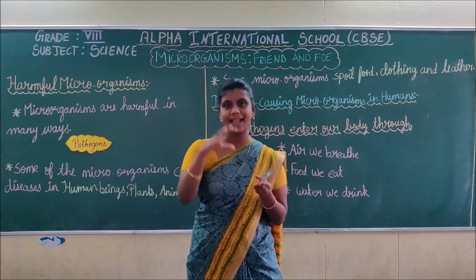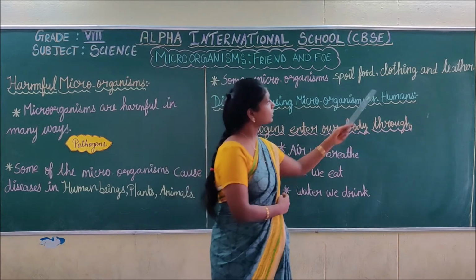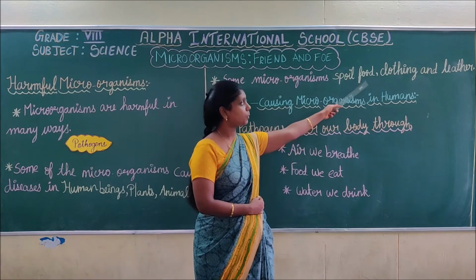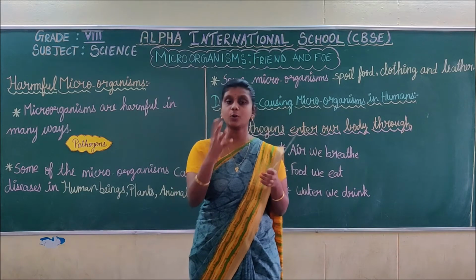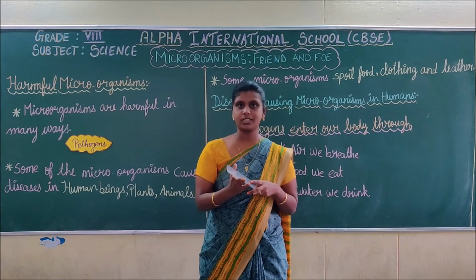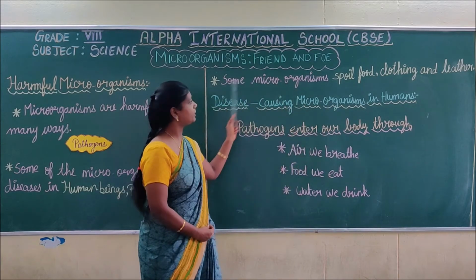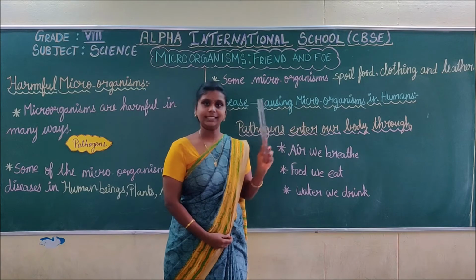Because of some bacteria, the food gets spoiled. Next, clothing. Some microorganisms will also spoil clothing. We can take a cockroach; a cockroach will bite our clothes. Next, leather. Some microorganisms will spoil food, clothing and leather.